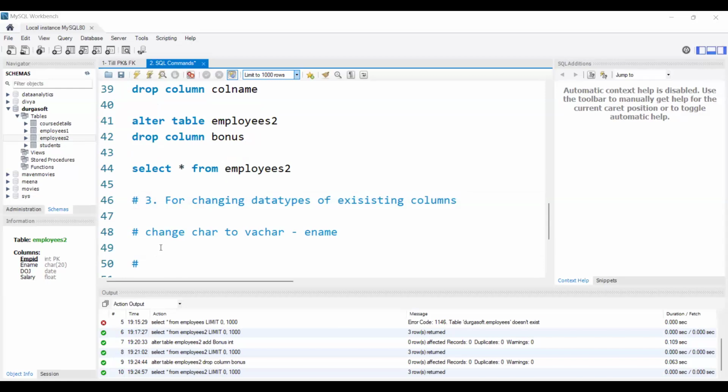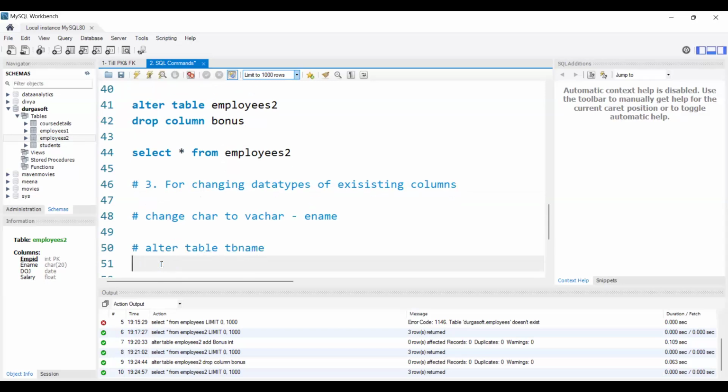Alter table name. Here we need to use the modify keyword. For adding any column, we used the add keyword. For removing any column, we used the drop keyword.